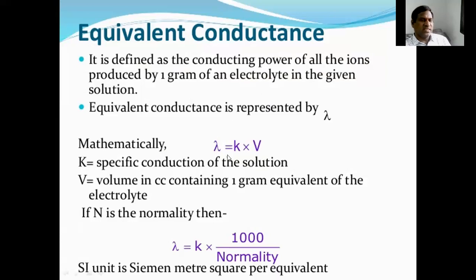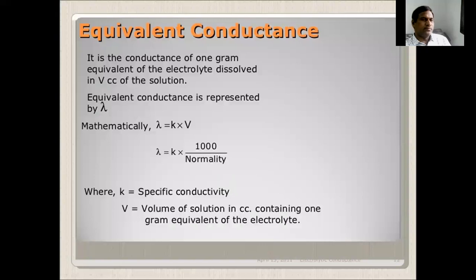Lambda is equal to K into V, where kappa K is the specific conductance of the solution and V is the volume in cc containing 1 gram equivalent of the electrolyte. If N is the normality, lambda is equal to K into 1000 by normality.